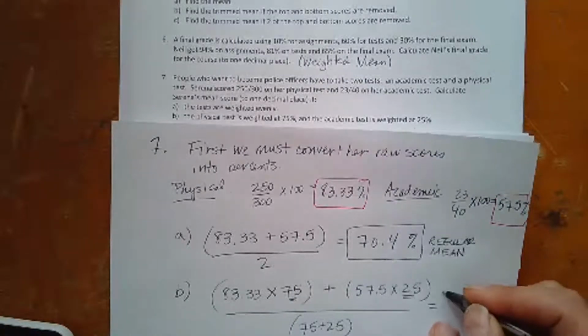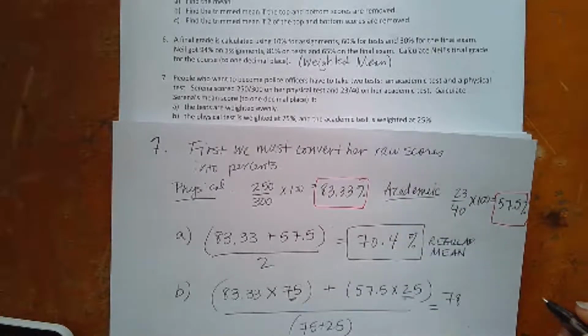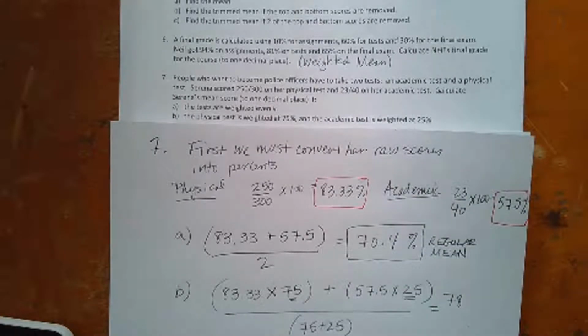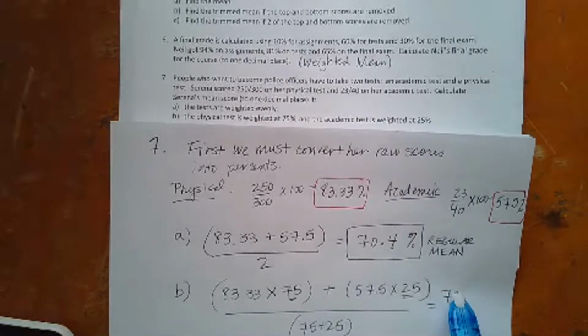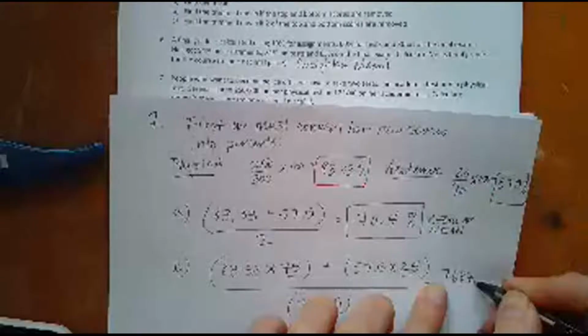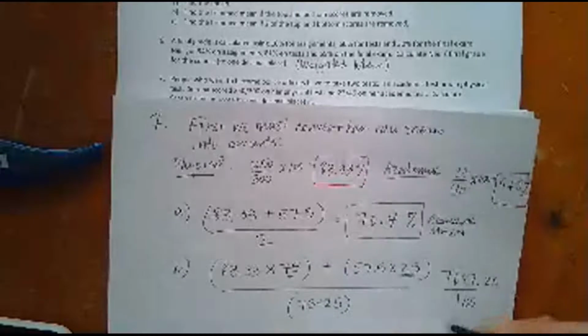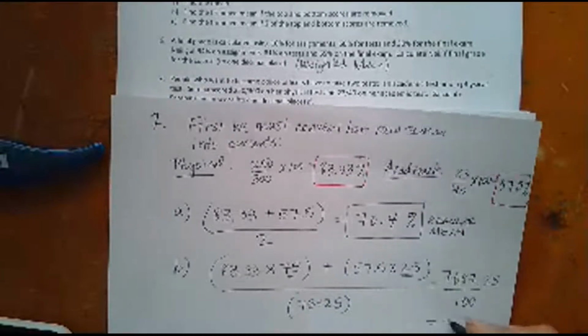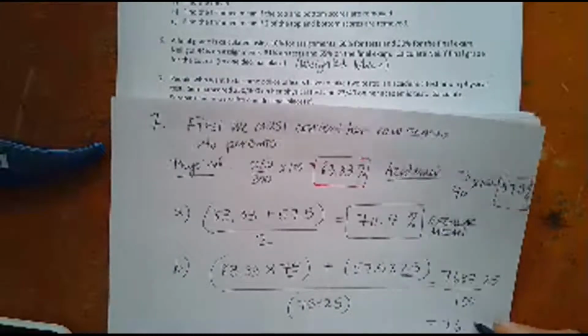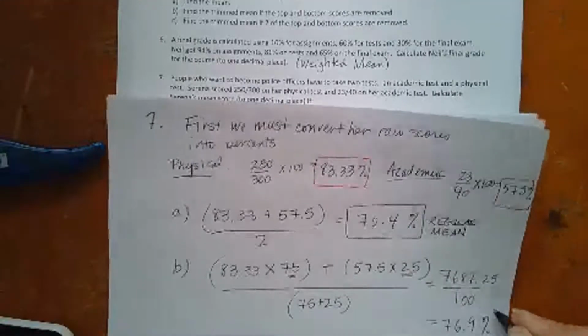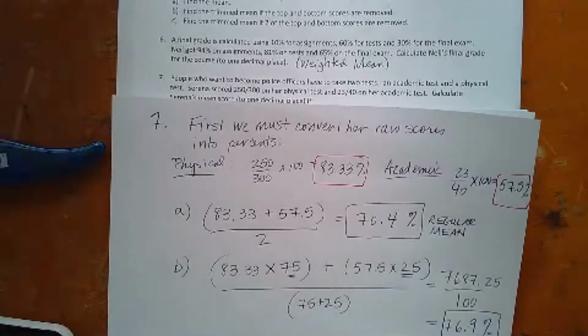Now what do I get on the top? Okay, so on the top I get 7, 8, oops, sorry. I read my calculator wrong. 7,6.25 divided by 100. And that's going to give me 76.9, I guess. And sure enough, look how much better. This is the weighted mean.